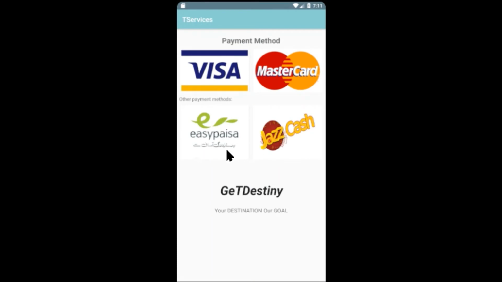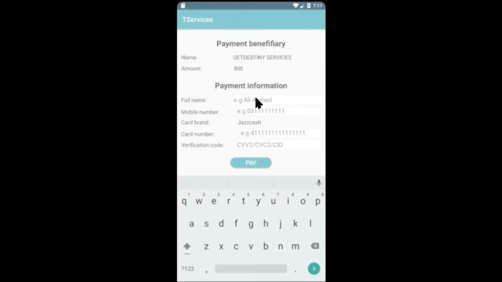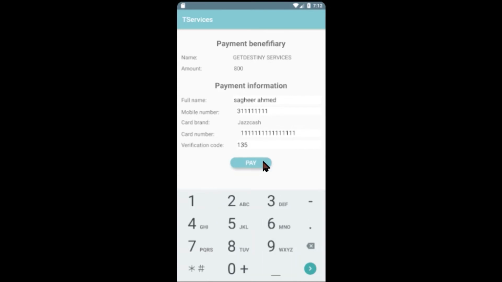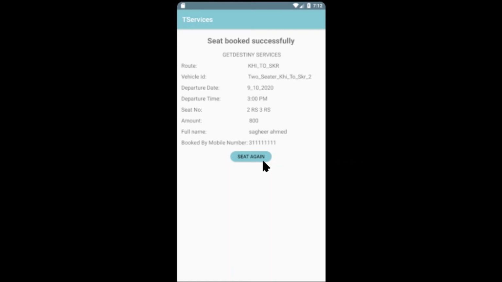Now the payment method is here, whichever one is suitable for you. I'm selecting JazzCash. Here you have to provide your full name. We have successfully booked our seats. Our vehicle ID is two-seater and the departure date is the 10th of September. Departure time is 3 p.m. Seat numbers are 2 RS and 3 RS. The amount on each seat is 800, and the full name of the person who booked these seats is Saghir Ahmed, followed by the mobile number.